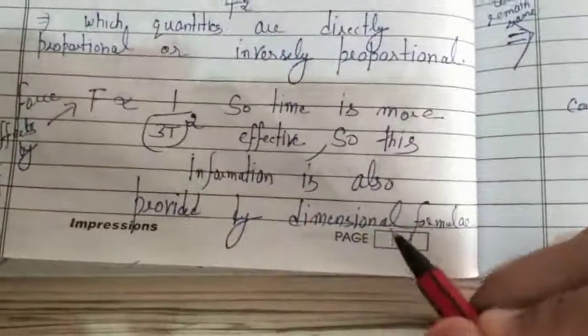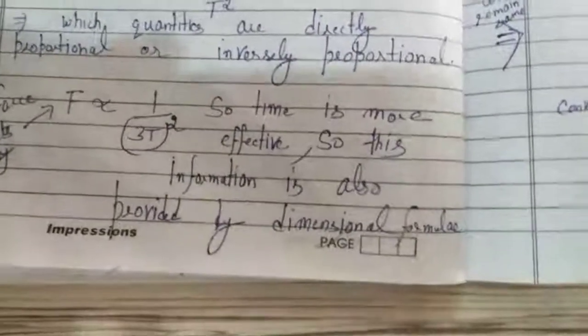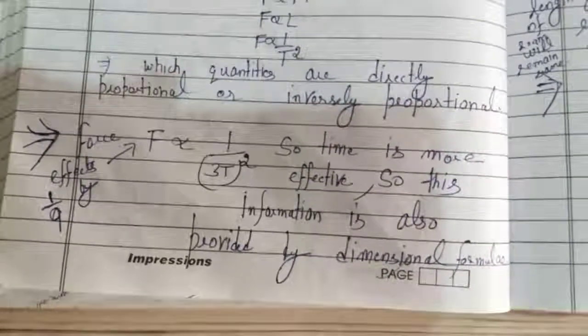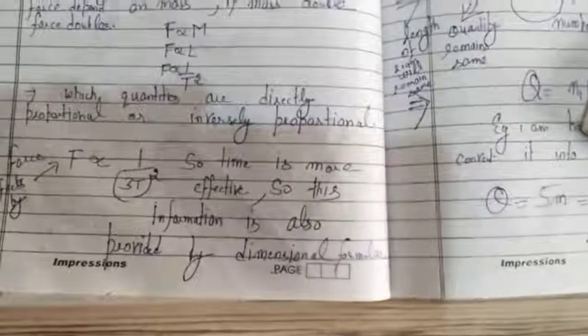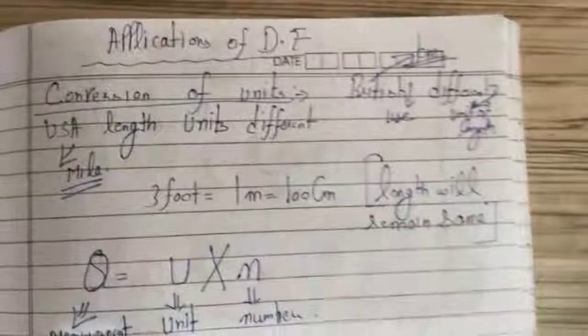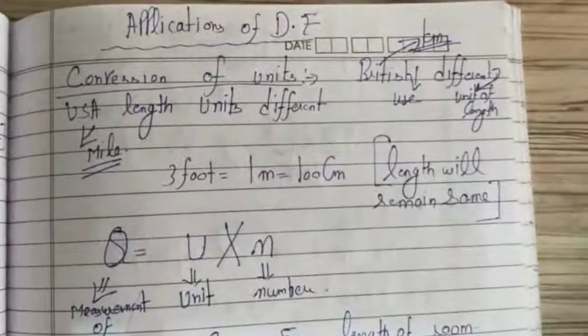This information is provided to us by this dimensional formula only. That means mass is affecting the force, length is affecting the force. Which among the 3 is more affecting the force? Time is more affecting the force. The topic is: what are the applications of dimensional formula.